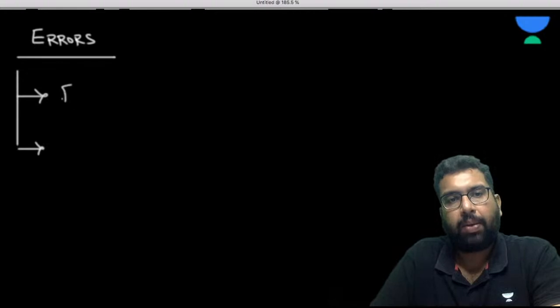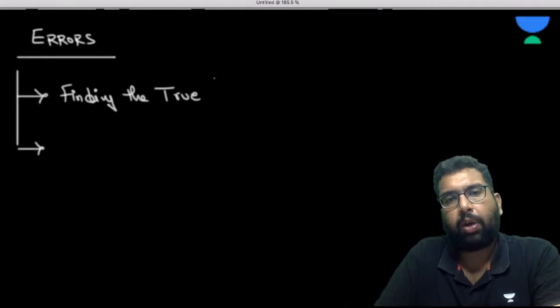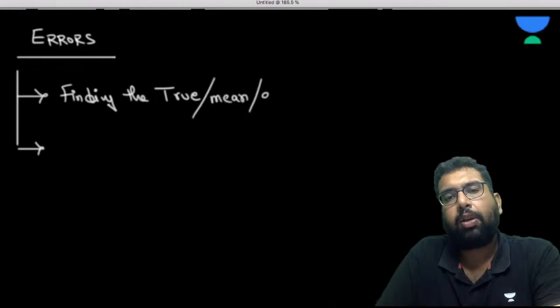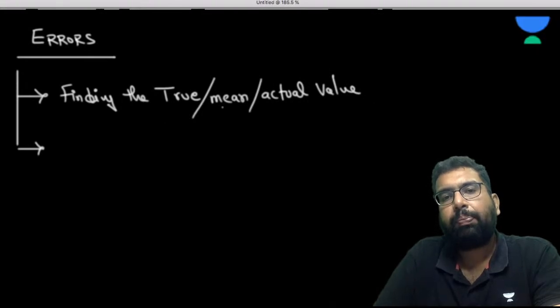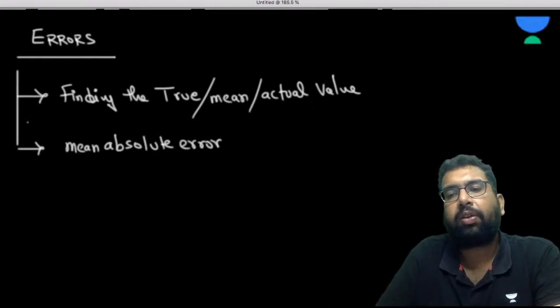finding the true value, or we call it the mean value, or we call it the actual value. All are the same thing. Okay, and the second part is finding the mean absolute error. This is the first phase of this.